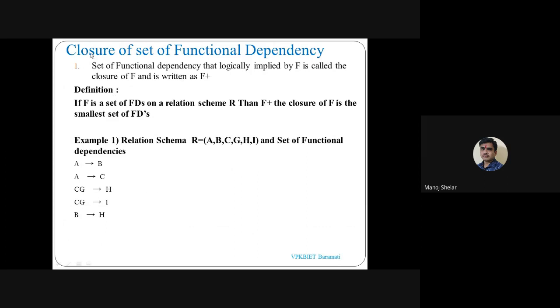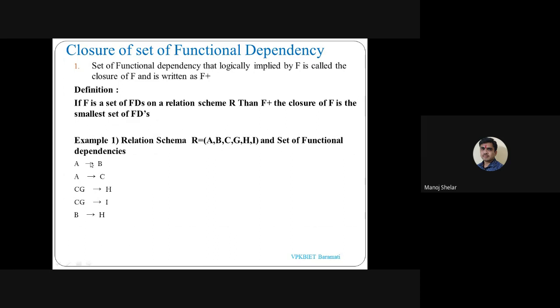Okay. Then the next point is the closure of the set of functional dependencies. Most of these points were already covered in the DBMS subject, so this is just an overview. A simple example: R is a relation with attributes A, B, C, G, H, I. Then there is a set of functional dependencies.